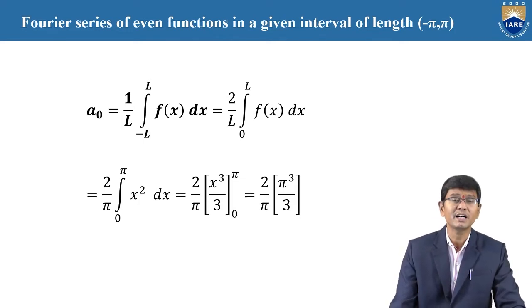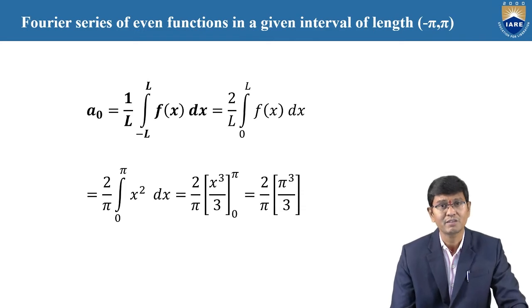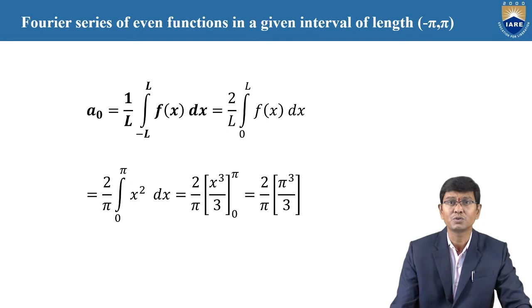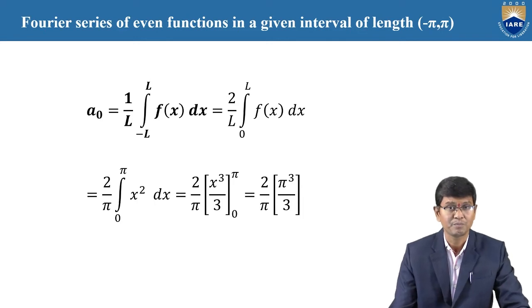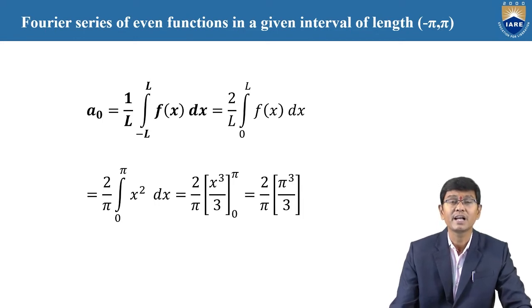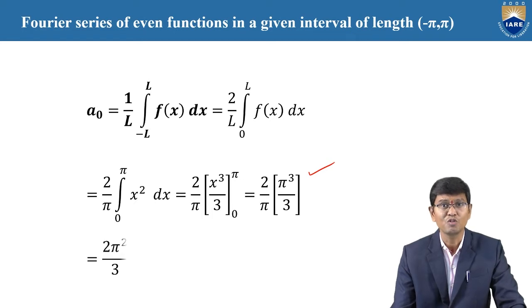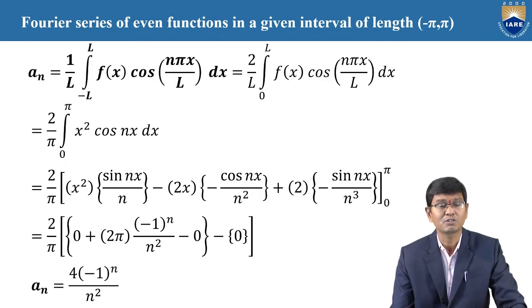Here, using a0 equal to 1 by L integration from minus L to L of f of x dx, by the properties of an even function this becomes 2 by L into integration 0 to L of f of x. Then 2 by pi into integration 0 to pi, where f of x equal to x square, into dx. After the calculation, this is 2 by pi into pi cube by 3, by replacing the upper limit and the lower limit. So the value is 2 pi square by 3.